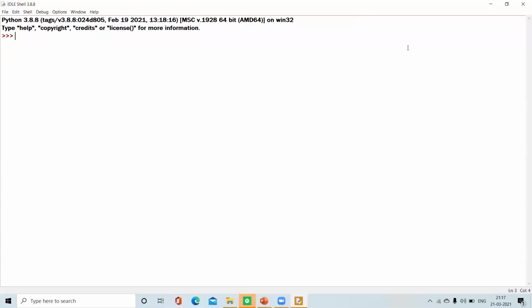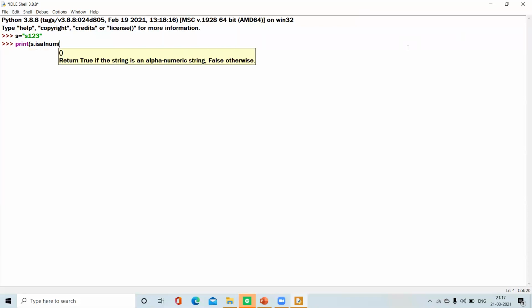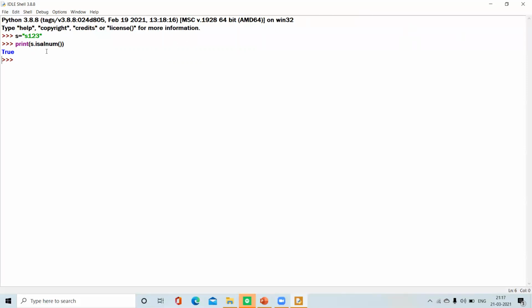Let's take a string S equals "abc123". Then we are printing S dot isalnum. It gives true because isalnum checks for alphabets and numbers which are there in the given string.